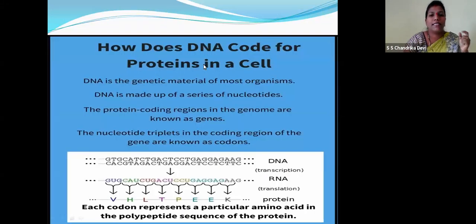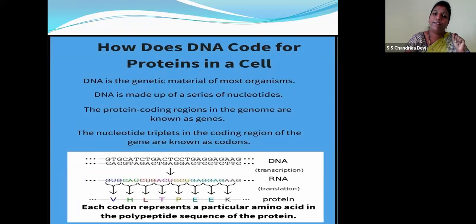Right? How does DNA code for proteins in the cell? We have studied this. Let's brush up again also. So what is DNA, children? Deoxyribonucleic acid. DNA is the genetic material of most organisms. DNA is made up of a series of nucleotides. Again children, we will come across this term, nucleotide. It contains a sugar group, a phosphate group, and the nitrogen base. Nitrogen bases are of four types: adenine, guanine, cytosine, thymine.